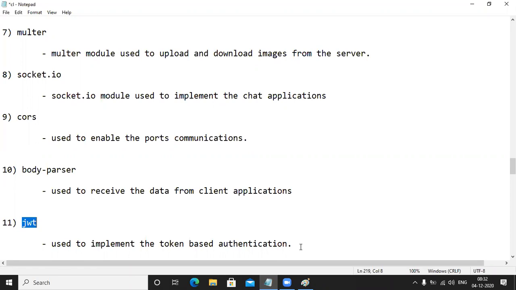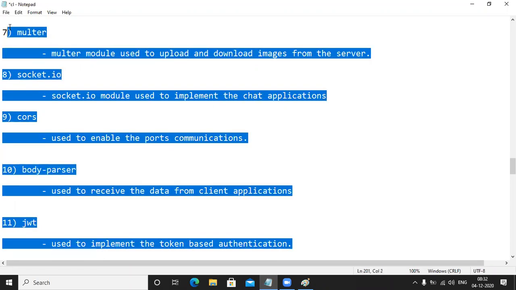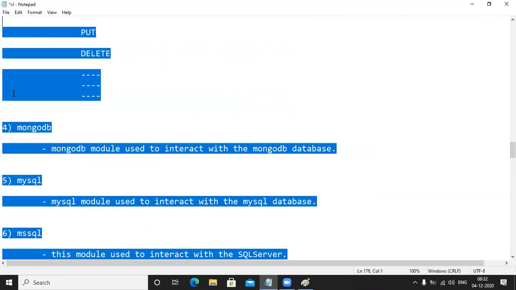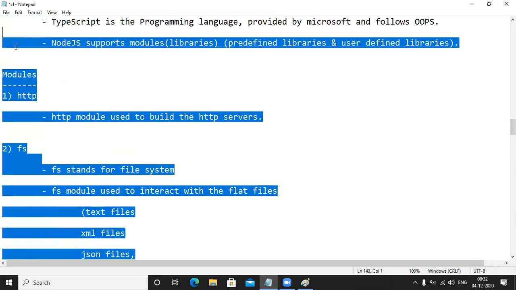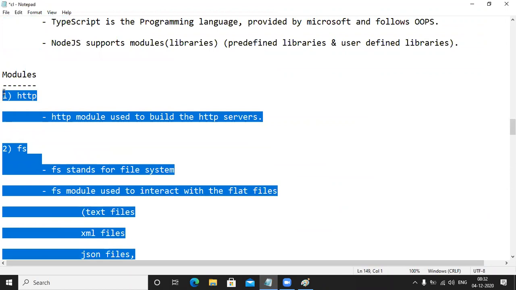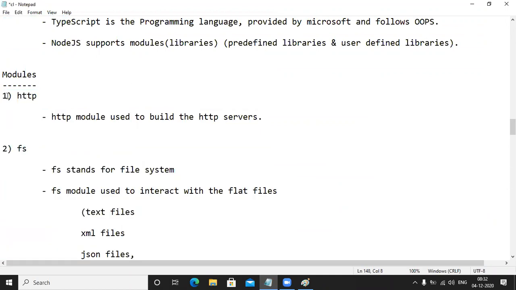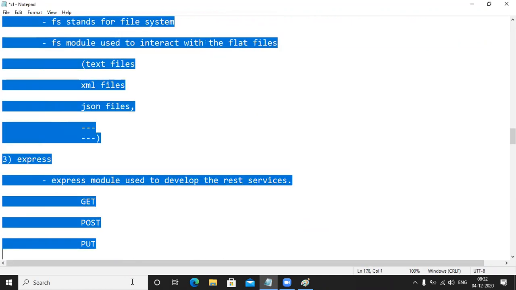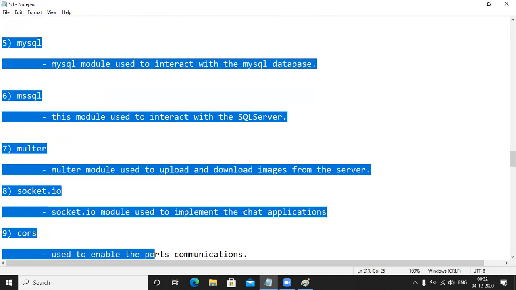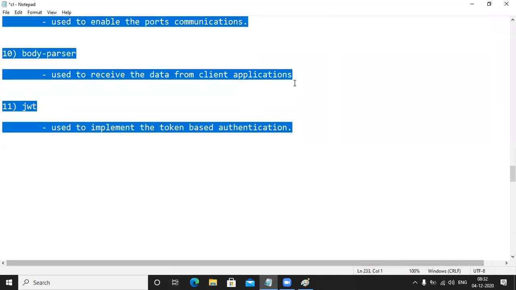Guys, are these libraries? Yes or no? All these are the jar files, or not? Modules or not? These are all the modules. We should download these modules, right? These are all the modules, guys. We need to download these modules or not? Yes, we need to download these modules.